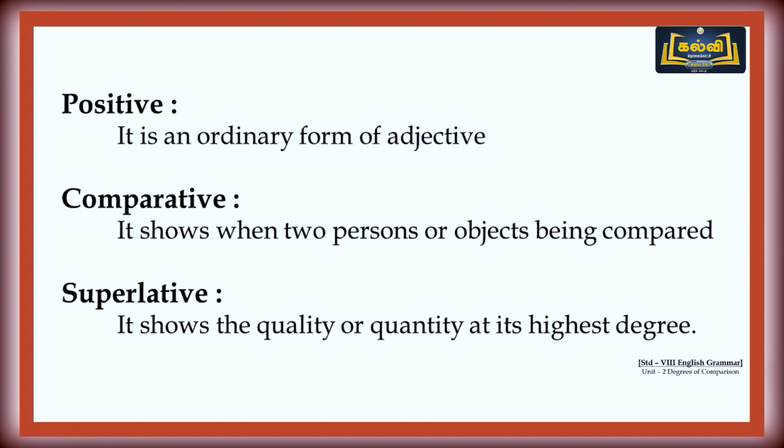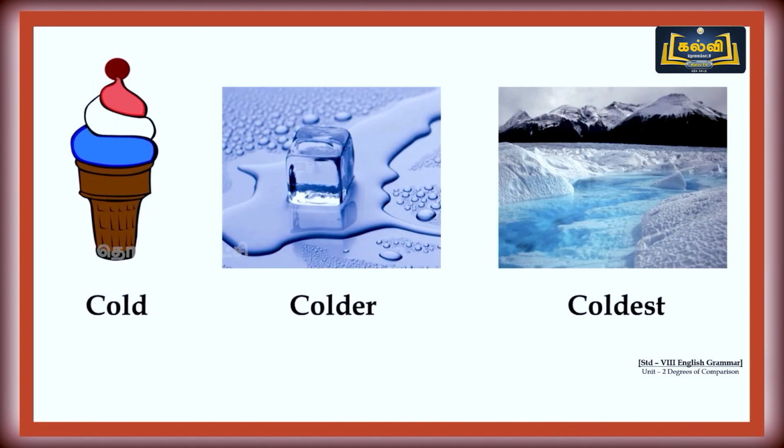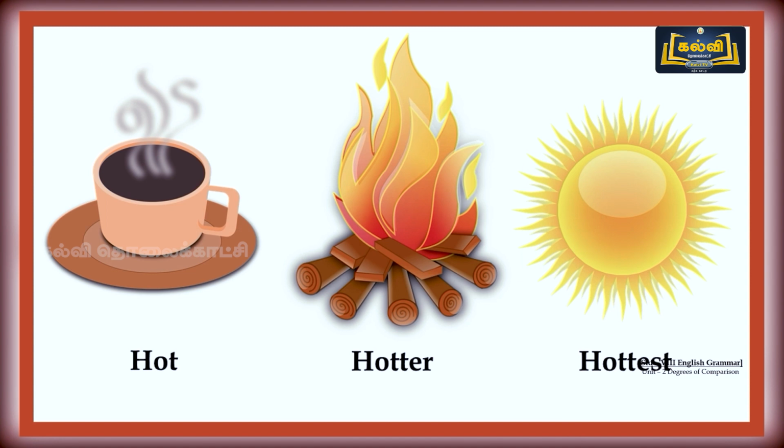It shows the quality or quantity at its highest degree. Look at the image now. Small, smaller, smallest. Cold, colder, coldest. Hot, hotter, hottest.